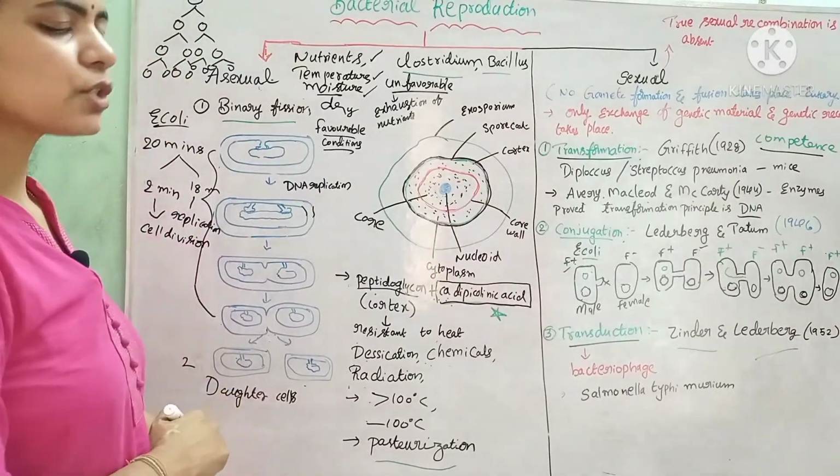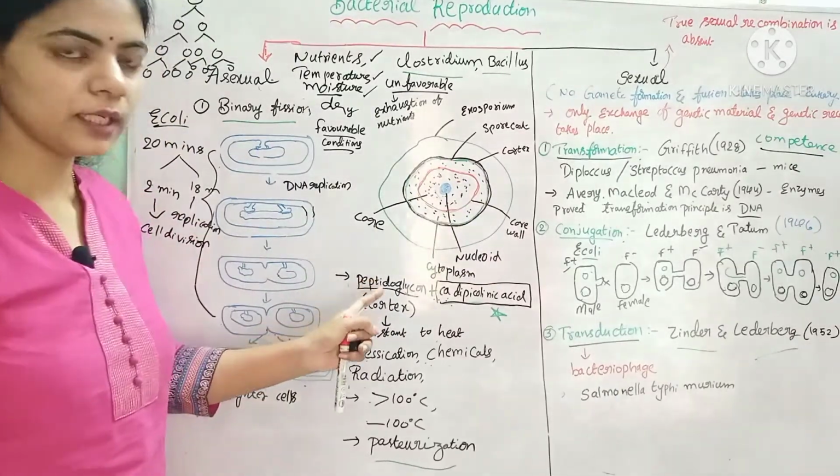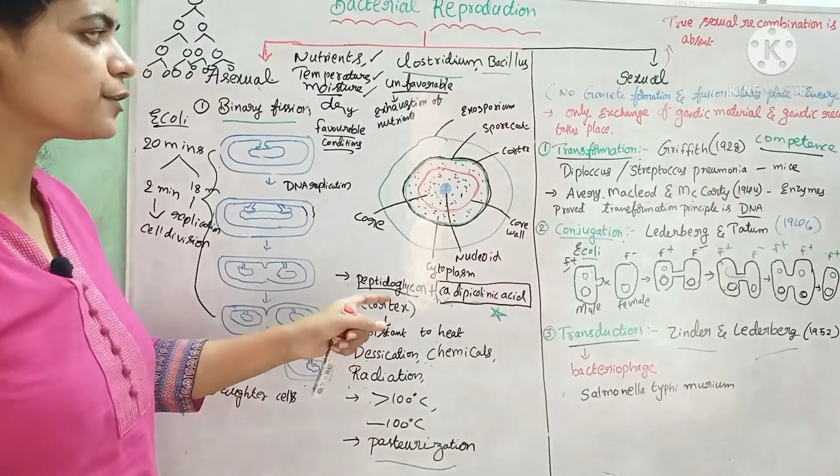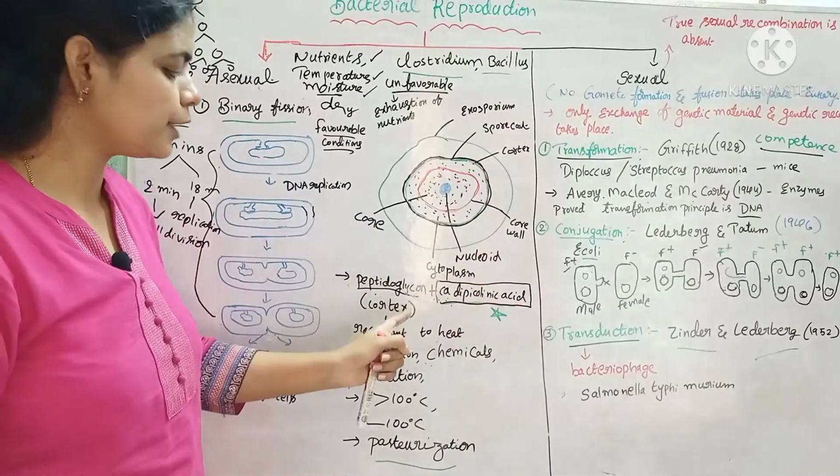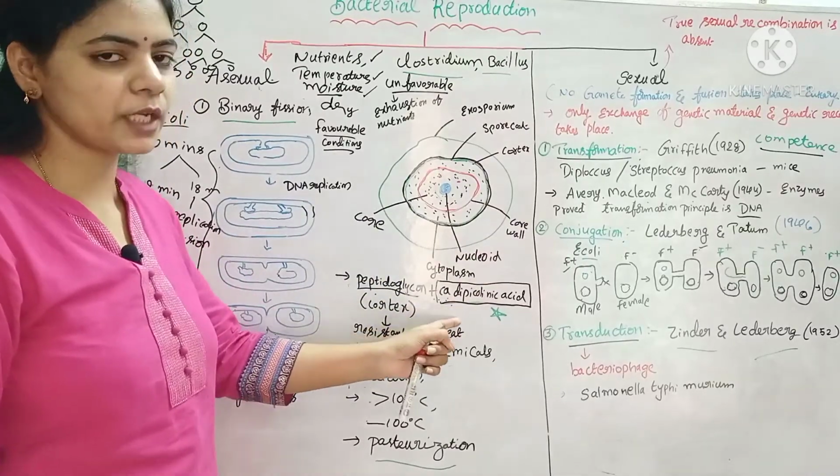A normal bacterial cell wall is made up of peptidoglycan, but in the endospore the cortex contains, in addition to peptidoglycan, calcium dipicolinic acid.